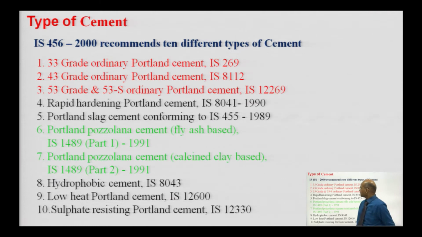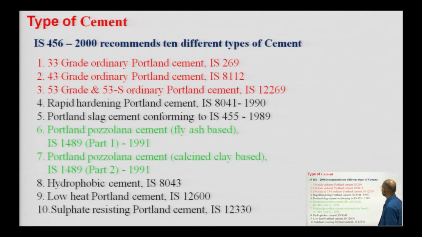So, if you go to the IS 456 2000, they have recommended 10 different types of cement. IS 456 is the code for plain unreinforced cement concrete. The 10 types of cement are: 33 grade ordinary Portland cement, governed by IS 269, then 43 grade ordinary Portland cement, governed by IS 8112, then 53 grade and 53S ordinary